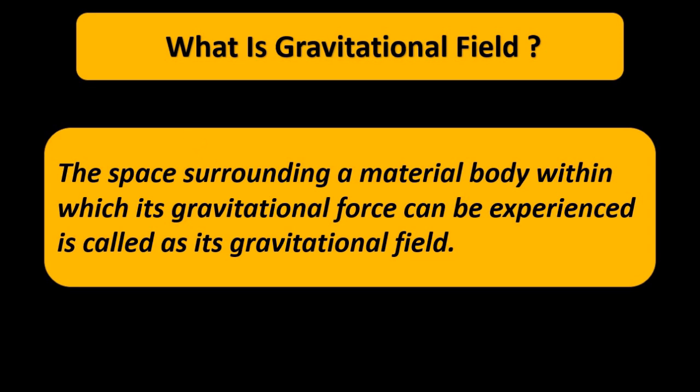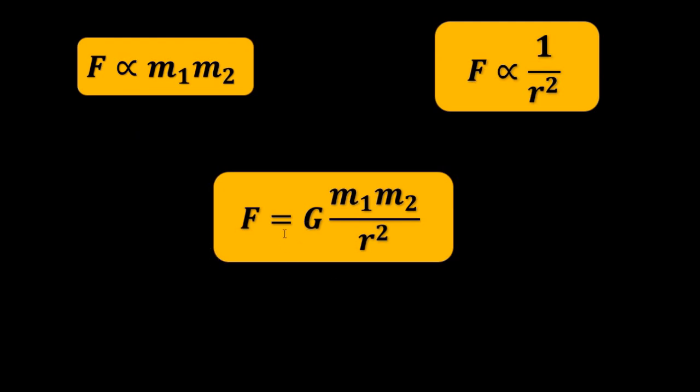Now here another interesting thing we can look at is that the basic law of gravitation says that the gravitational force is equal to G m1 m2 by r squared. So the force is directly proportional to the product of the masses, and it is inversely proportional to the square of the distance between them. The same thing can be applied to the concept of gravitational field also.